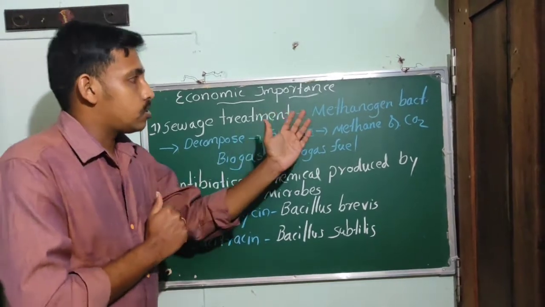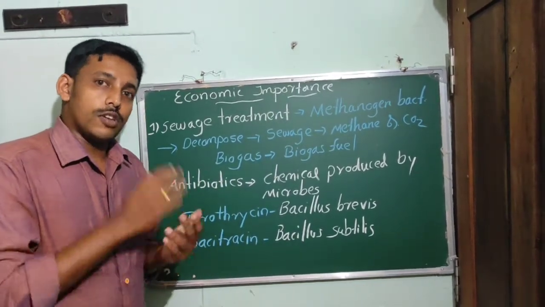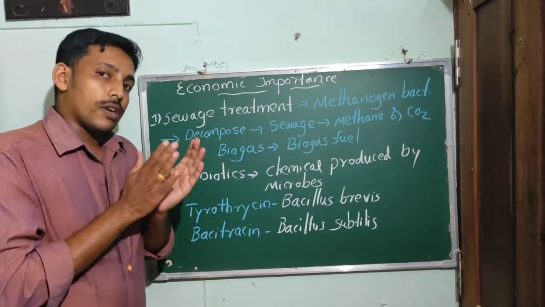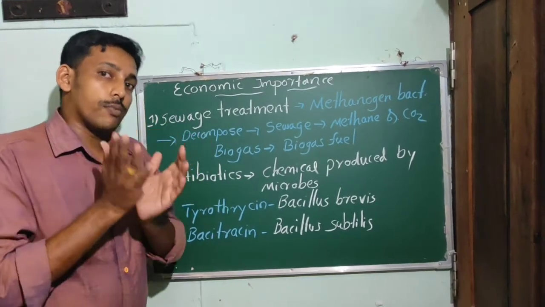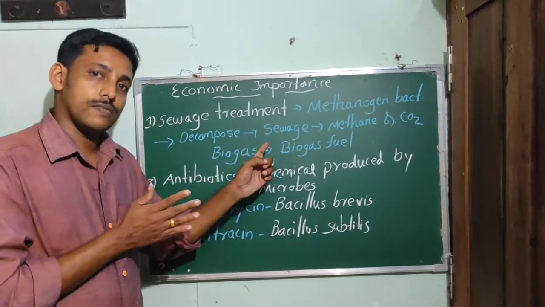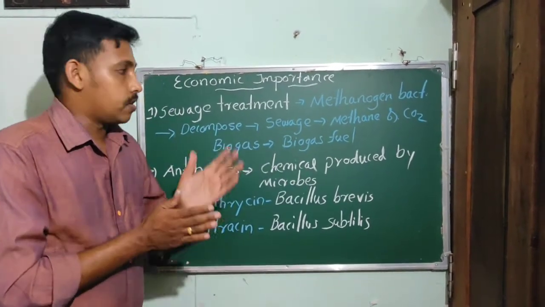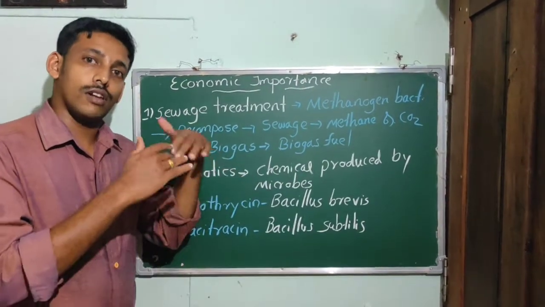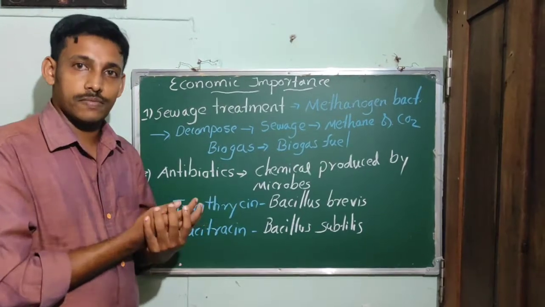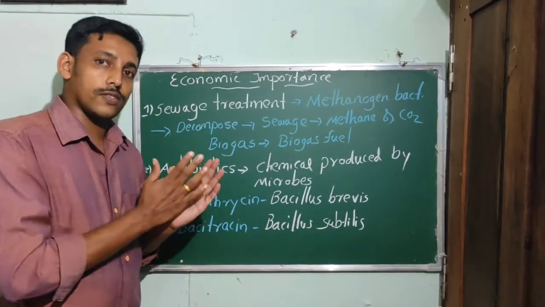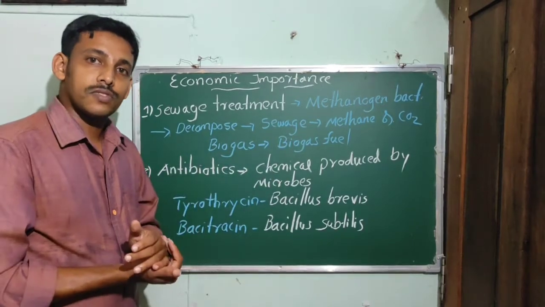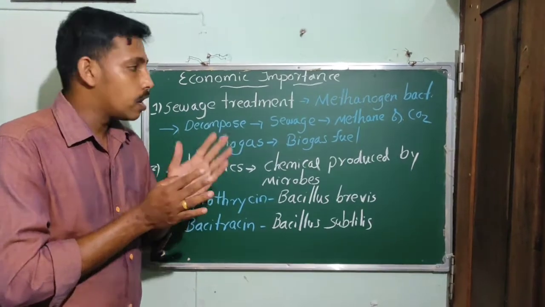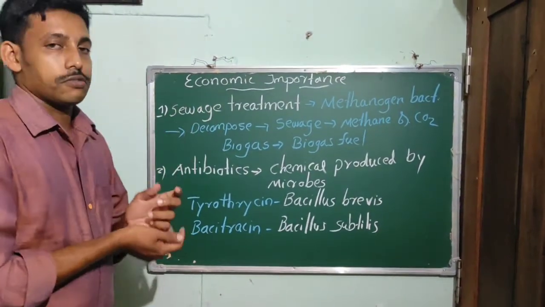For example, the methanogen bacteria, which are used in sewage treatment, can decompose anaerobically the solid organic matter of the sewage. And they release methane and carbon dioxide. These gases are released, and this gas is known as biogas. And this gas is used as what? The biogas fuel. So it is a very important usage.